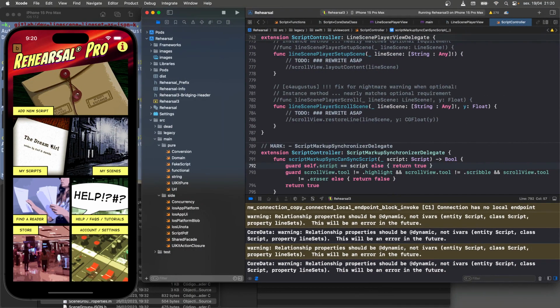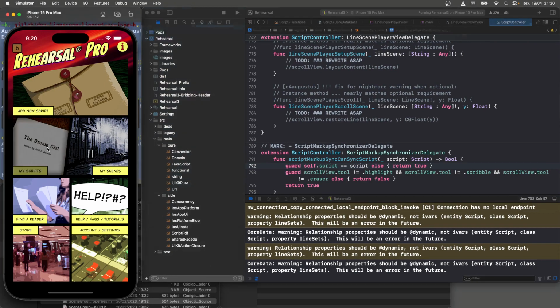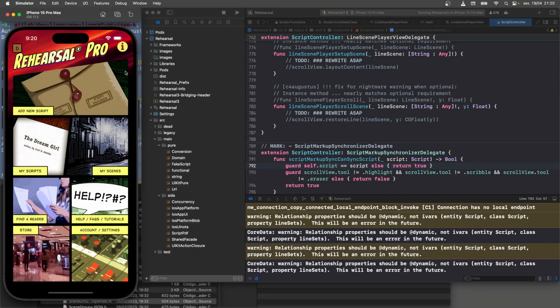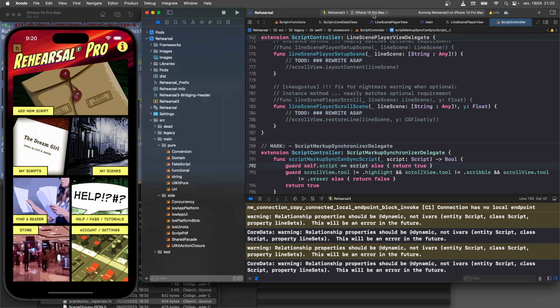And what feature are we talking about? Well, in Rehearsal Pro, which is software for actors to rehearse, we have a feature inside scripts. You basically put scripts that you're working on in the app, and they're stored in the back end as well as locally on your device. Most of the users are using iPhones, some use iPads. Here I'm emulating the latest and greatest iPhone 15. Since I don't have the latest and greatest, this is the iPhone 15 Pro Max. So it's got a huge display.